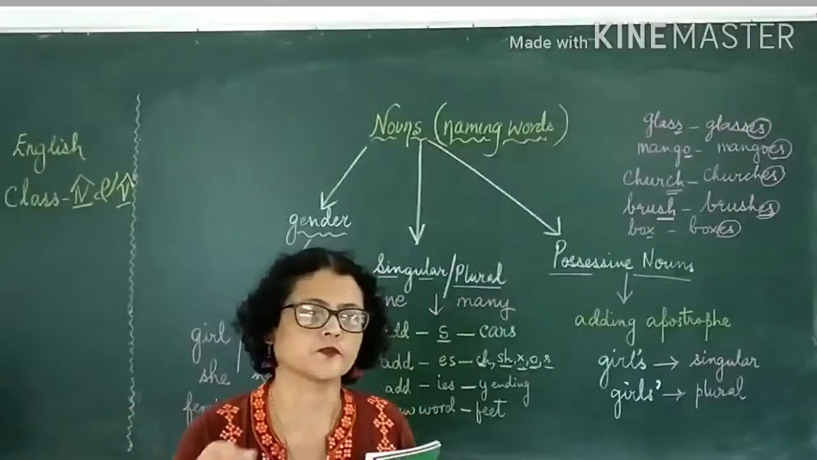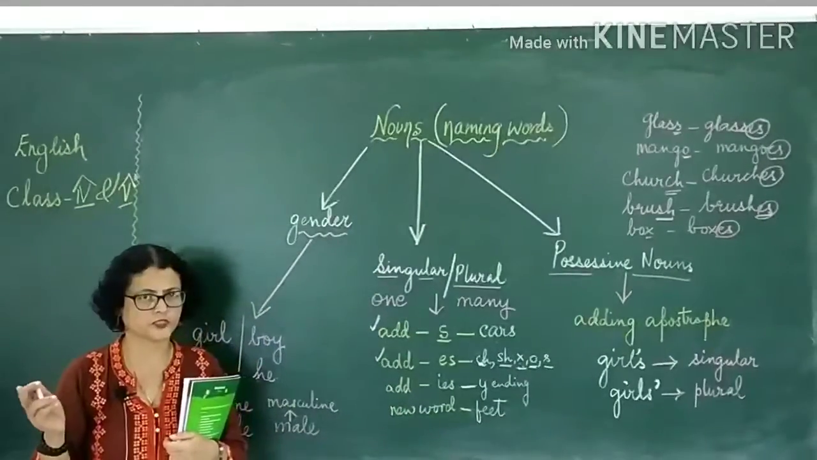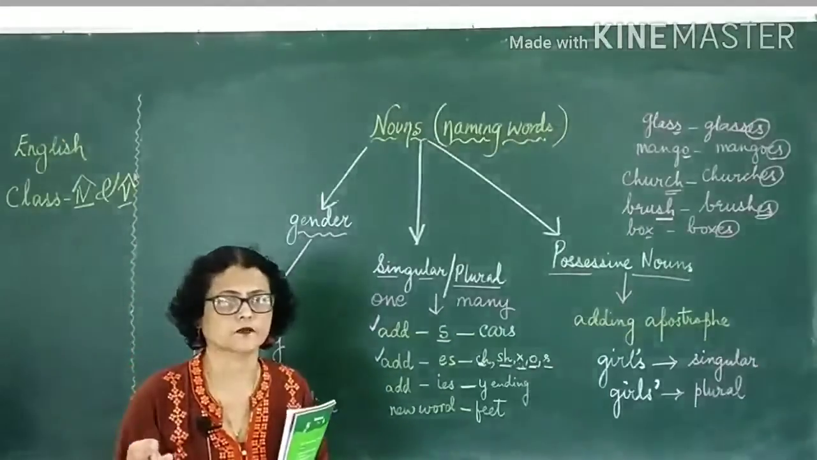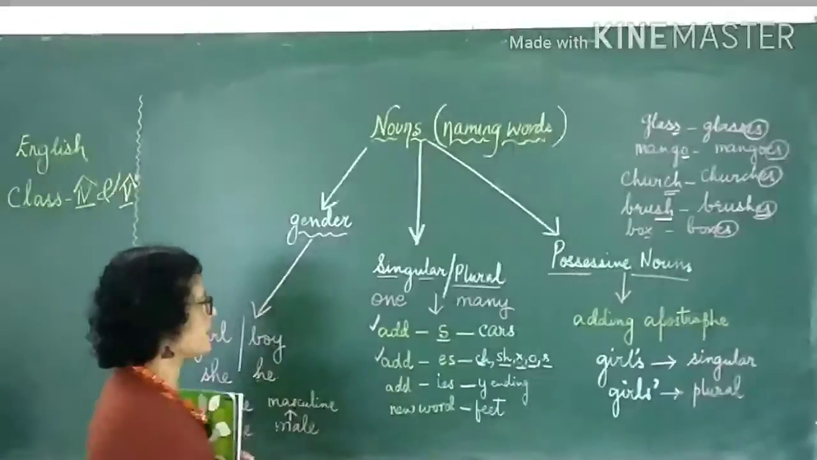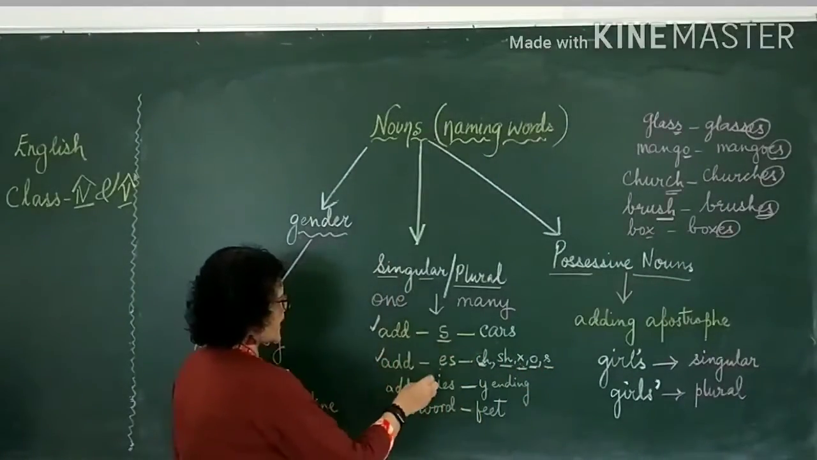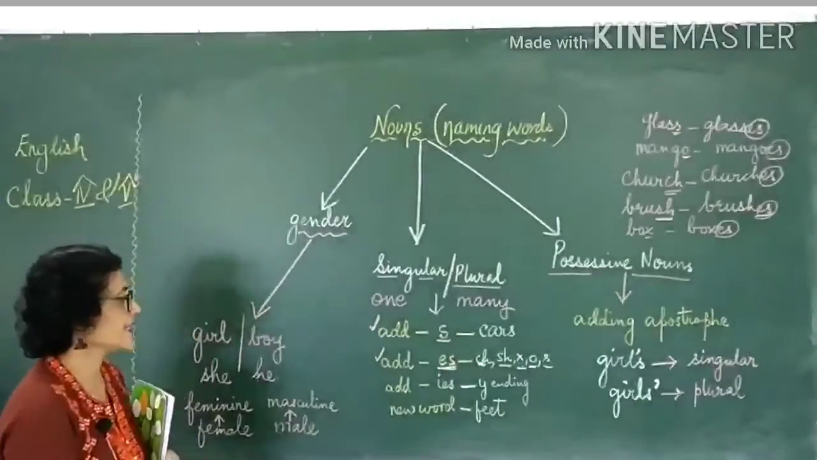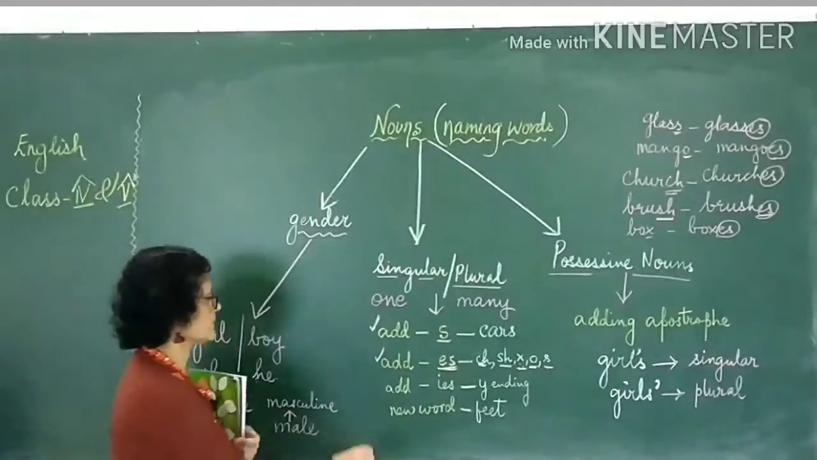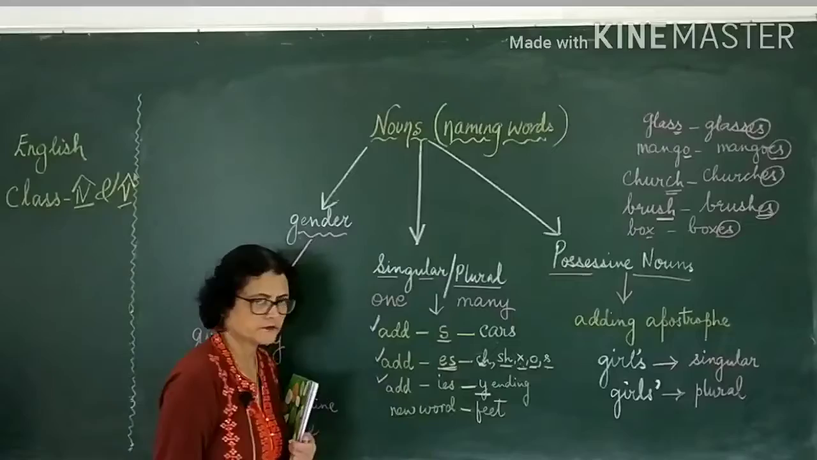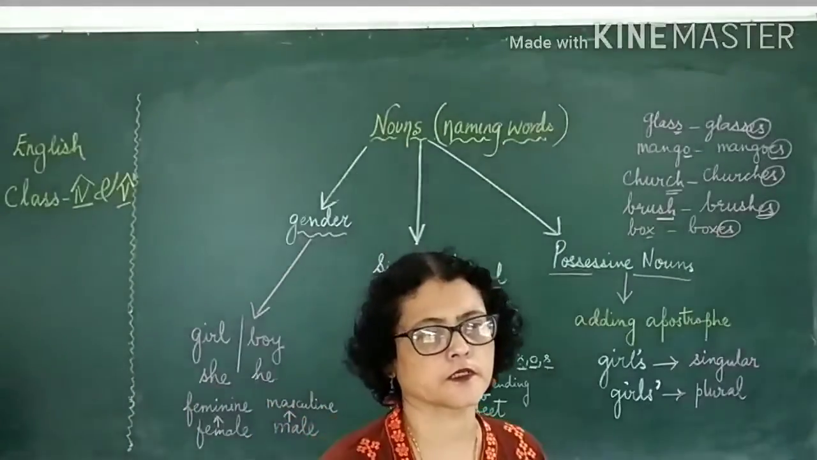Okay? So I know CH is the CH sound, SH is the SH sound, X, O is the O sound, and S is the S sound. So any word ending with these letters, we have to add ES. Right? Next, we have words which end with Y. Yes? Cherry, baby, lorry, city.